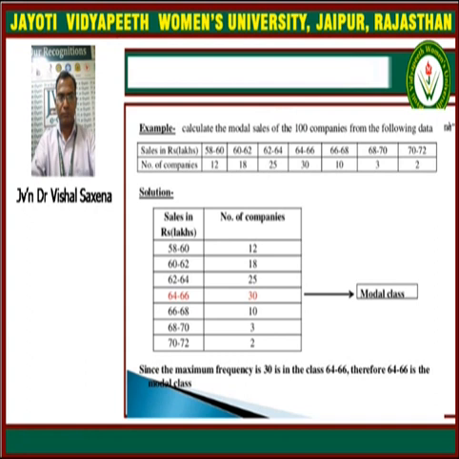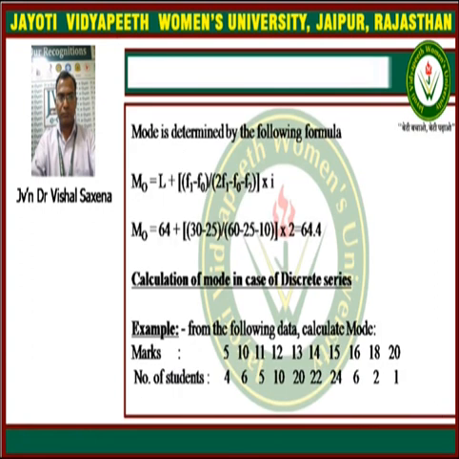So 64 should be the lower limit of the model class interval. Then 30 is the f1 value, the frequency of the model class. Just before this, 25 should be the value of f0, and 10 just after the model class interval is the frequency f2. So 10 should be the value of f2. Now we have to put these values in the formula to find the mod.